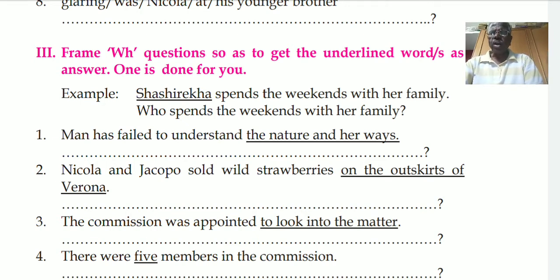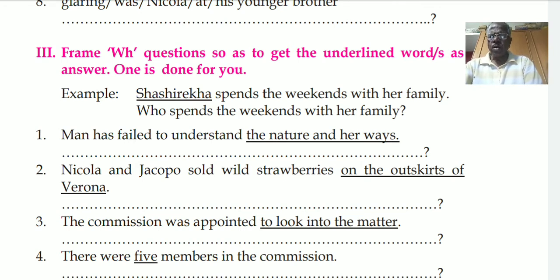Which is used for persons and things. Example, Ravi is the best student. Underline Ravi. The question can be, which student is the best?